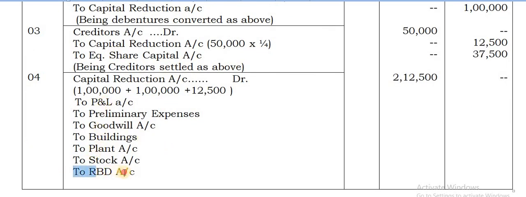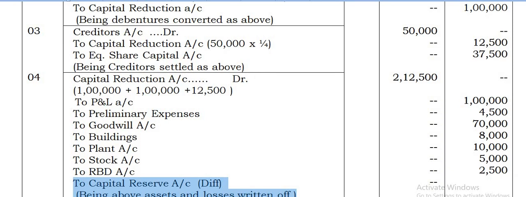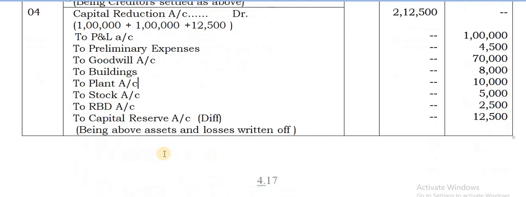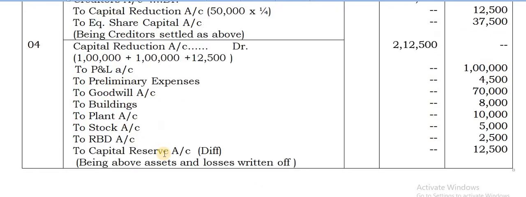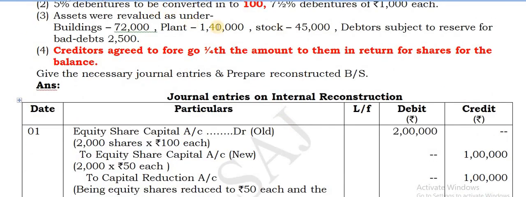So there is an RBD also. Don't write debtors. Instead you write RBD. So all the values you can take, still the balance transfer to capital reserve account. Okay. I told you about that. The difference only you have to take regarding these assets. Whatever given there, the differences alone you take. Okay, because these are the values to be taken in the balance sheet.